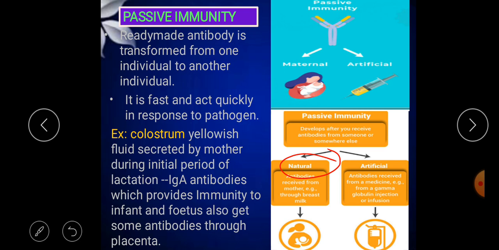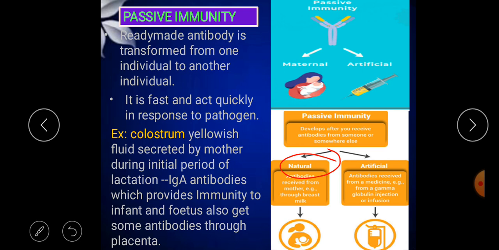Rabies virus is present in dogs. So when a dog bites somebody, what happens? That toxic virus enters the person's body. Now the body will start producing antibodies. But do we have enough time in that emergency situation to let the body produce antibodies against that virus? No. So in that condition what happens?